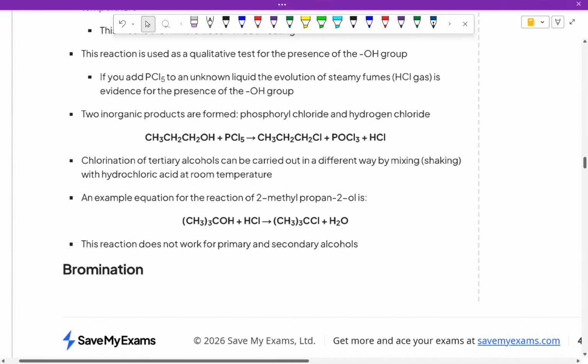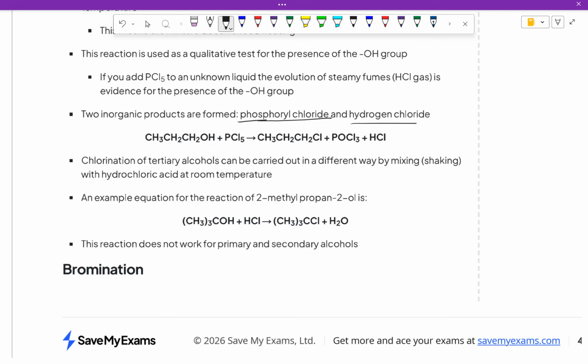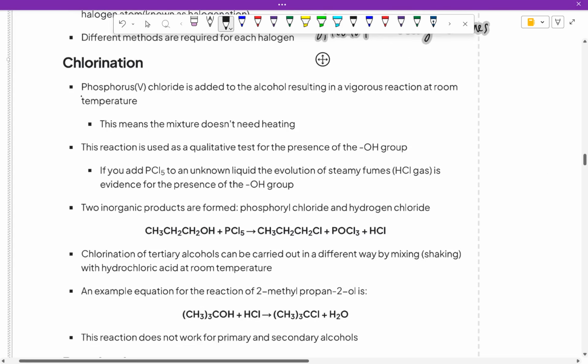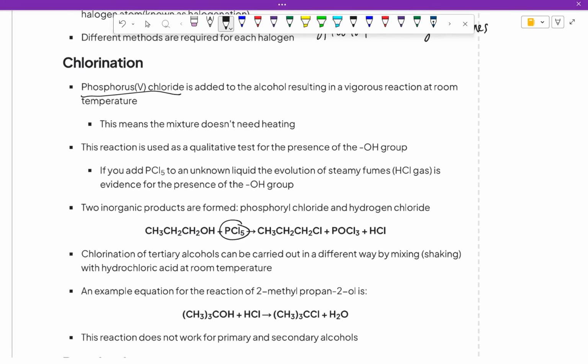We have an equation here. That's actually phosphoryl chloride, and we mix it with hydrogen chloride. Actually, no, it's not, my mistake. It should be phosphorus chloride over here. So that's PCl5. Then we add it to our alcohol. The alcohol is this part, so you can see that's where the OH is. When we add it to the phosphorus chloride, what have you noticed about the alcohol? It has become Cl rather than OH.